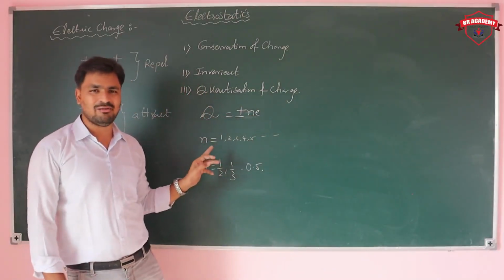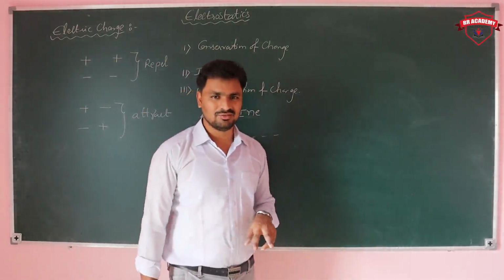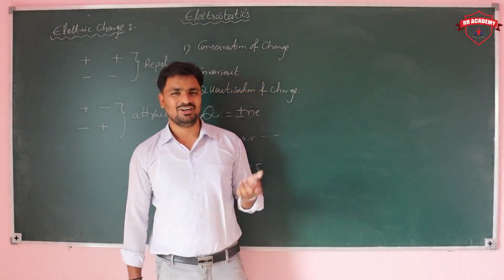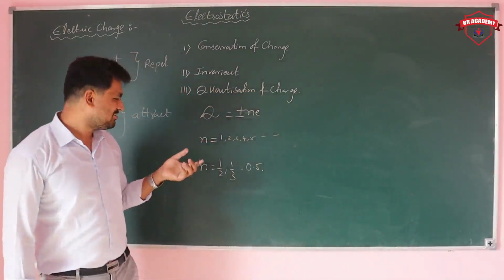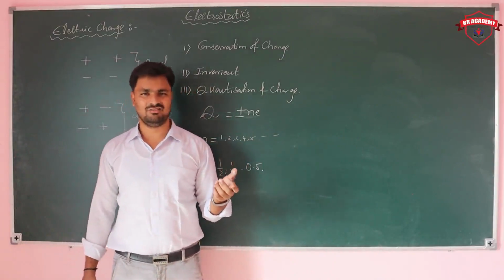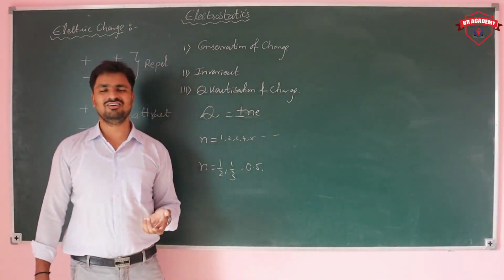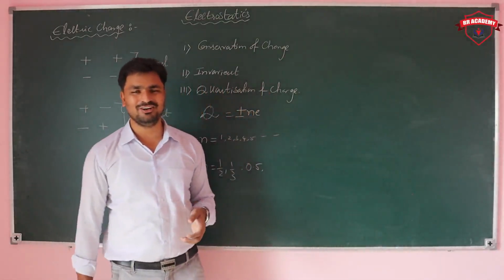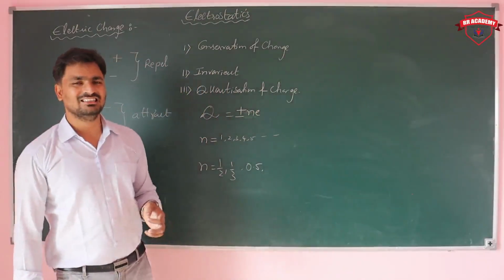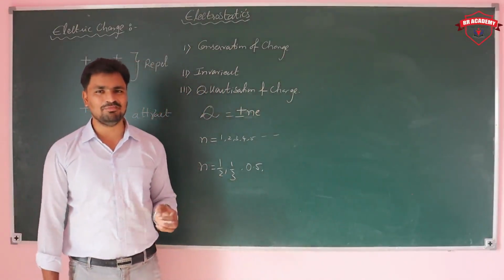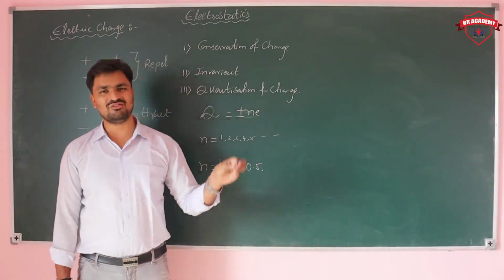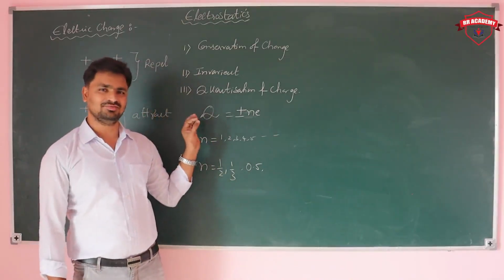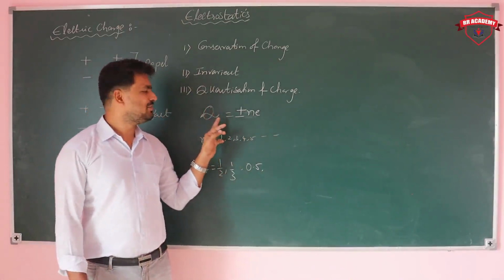Number means we can say one, two, two people, three people, but we cannot say 1.5 people or 2.5 people. Is it possible to have 1.5 persons? No. Like that, 2.5, no. 0.5, is it possible? No. So the charge represents quantization, meaning the number of electrons or number of protons present in that particular atom or body. That represents the total charge.